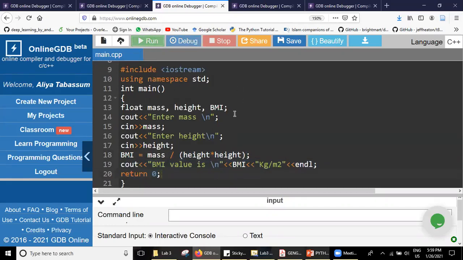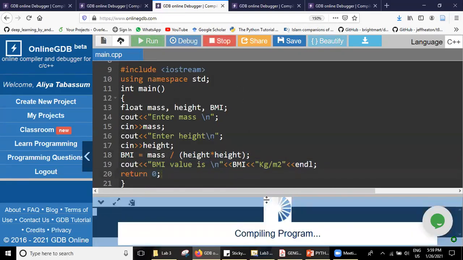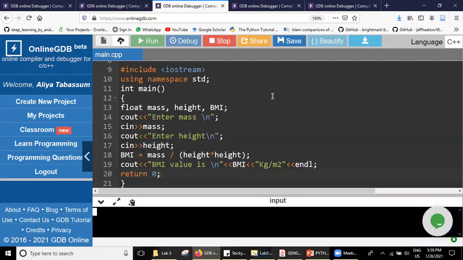Just tell me somebody's weight and height. Who is going to tell? Let's see if you are underweight or overweight, if your BMI is appropriate. We'll give some random values: 40, no, we'll give 50. And height in meters, give me some height in meters.